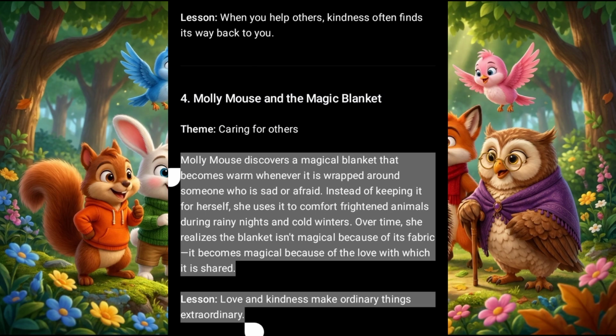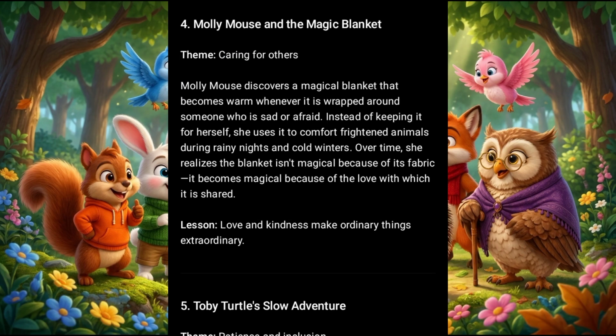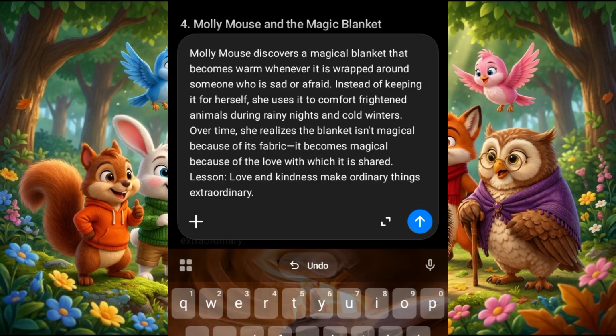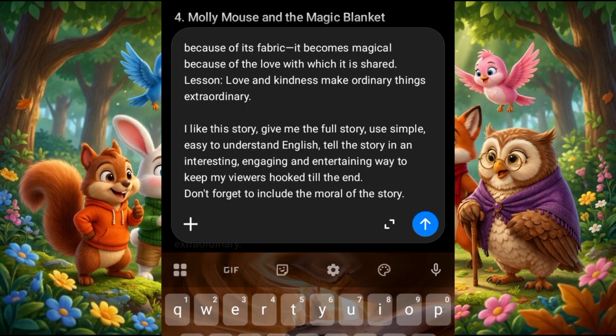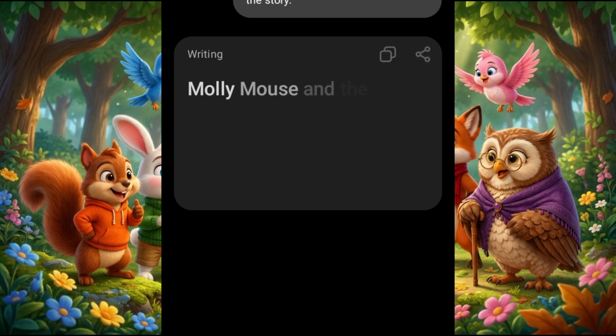Alright, so I love this number 4. I'm going to copy it and paste it under this place. Then I'll put in this prompt: I like this story. Give me the full story. Use simple, easy to understand English. Tell the story in an interesting, engaging, and entertaining way to keep my viewers hooked till the end. Don't forget to include the moral of the story. So this was the prompt I gave it, and I'll send it and allow it to generate my story in detail.